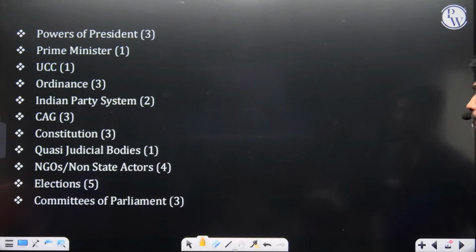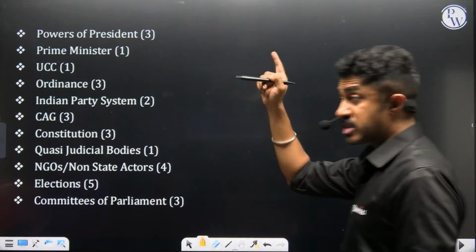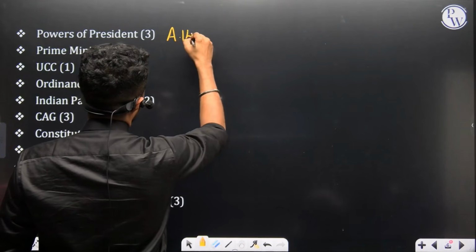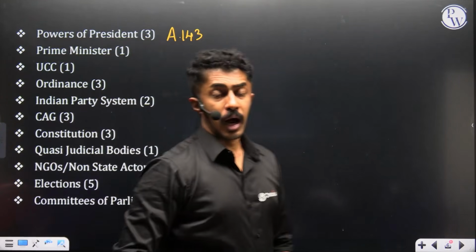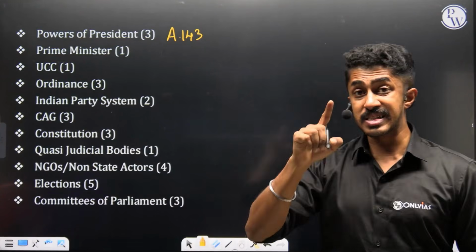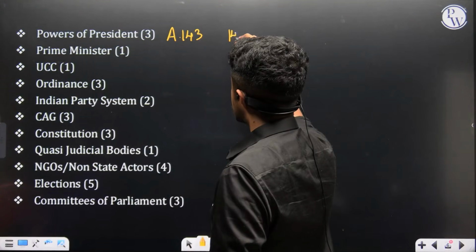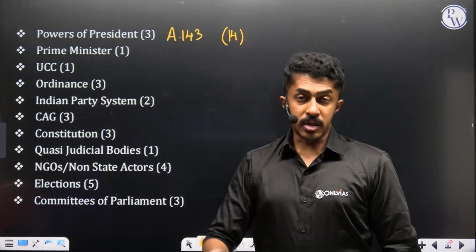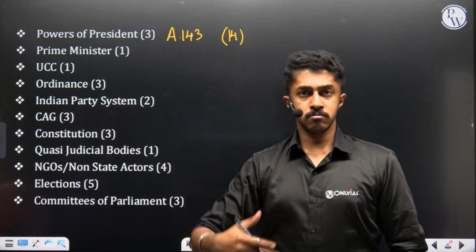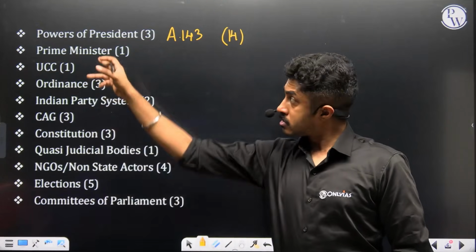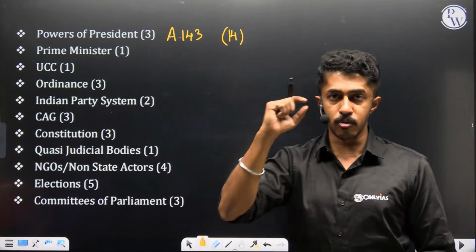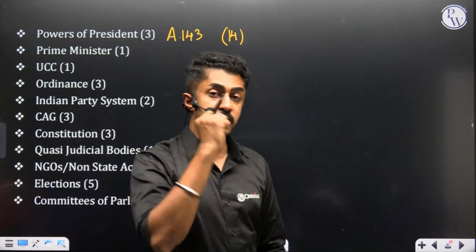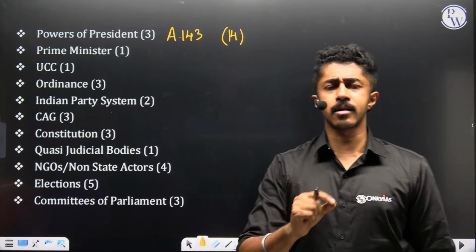Moving on. Powers of President 3, which is very, very important considering the fact that our President has sent a letter under Article 143 to the Supreme Court asking 14 questions. That could come directly. What is the implication? What could be the potential outcome of it, etc. So you have to do it. In what context it has happened? Because Supreme Court has fixed a timeline now. Within what timeline the governor or the president has to take a decision on a bill. That entire thing can come as a question.